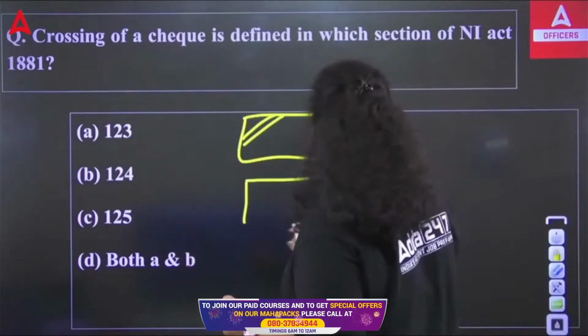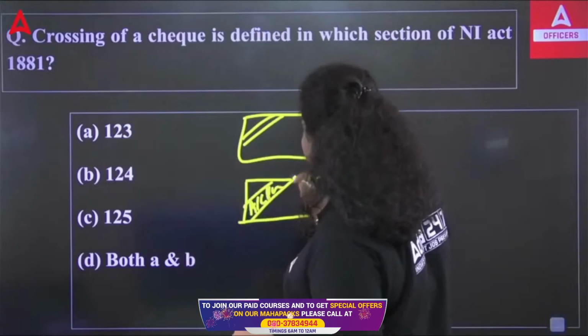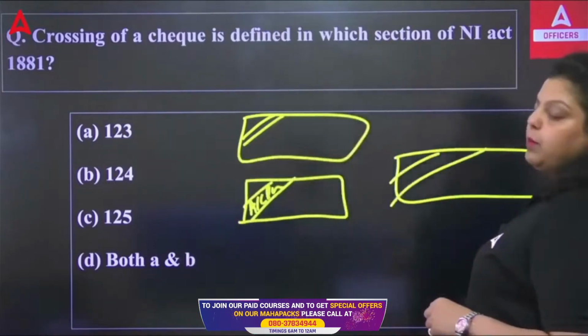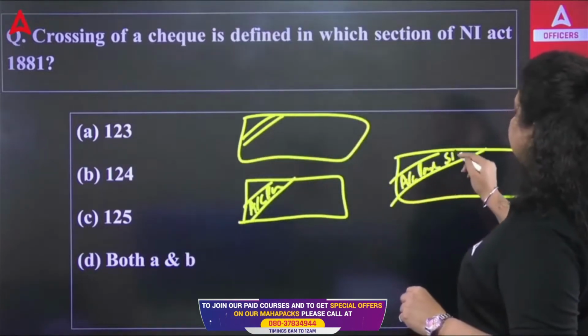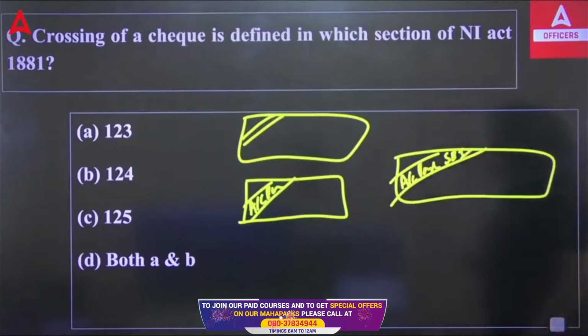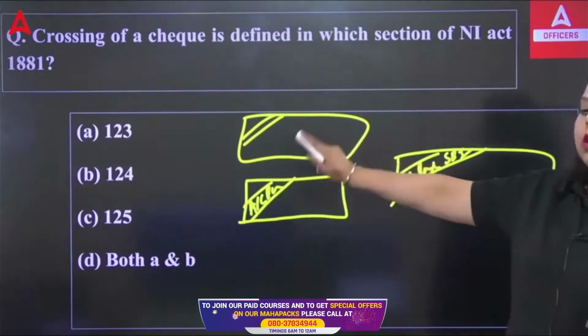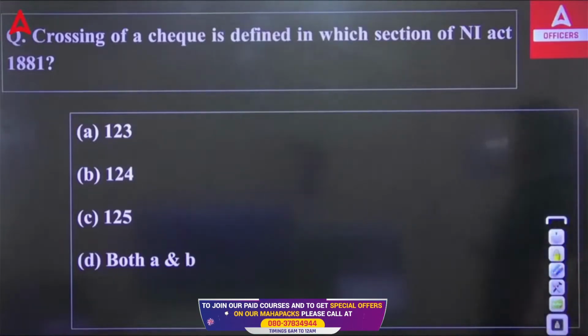Then we have account payee crossing, in which between the two parallel lines, on the left top, it will be written account payee. And the third is special crossing, in which at the left side of the top of the check, two parallel lines will be there, and it will be written account payee and the name of a particular bank. These three types of crossing will be there: general crossing, account payee crossing, special crossing. So it is defined under which particular section?